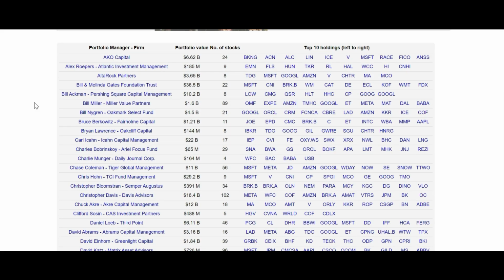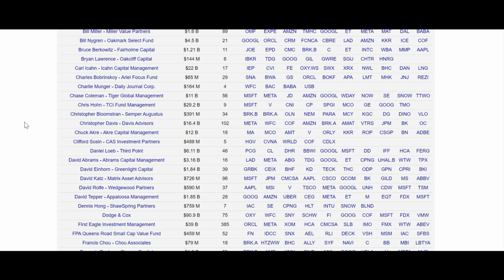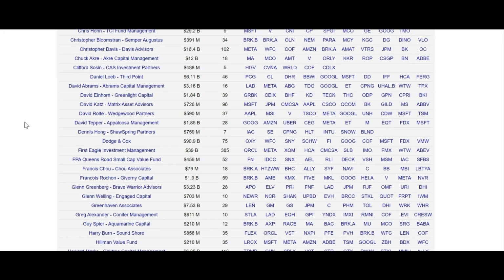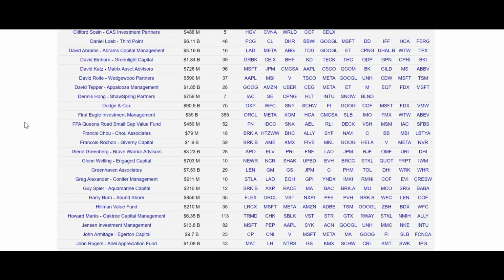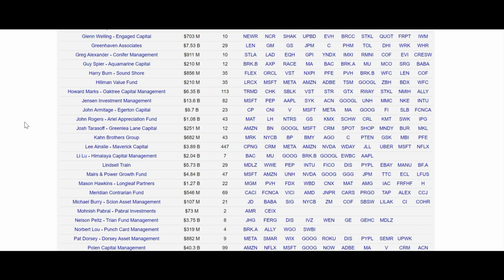Here we can see a list of investors and the business or fund that they use for their investments. We observe some famous people in this section, such as Bill Ackman, Carl Icahn, and Charlie Munger, among others. If you're interested in seeing the investment portfolio of any of these people, you just need to click on the name. For example, let's see what Warren Buffett has in his portfolio.